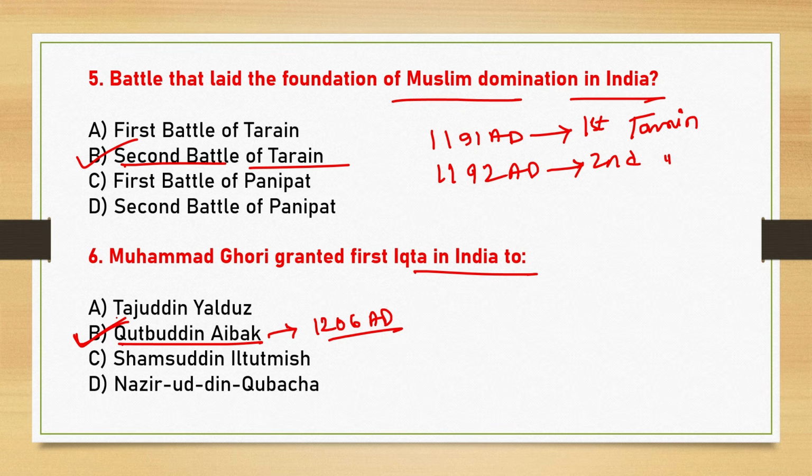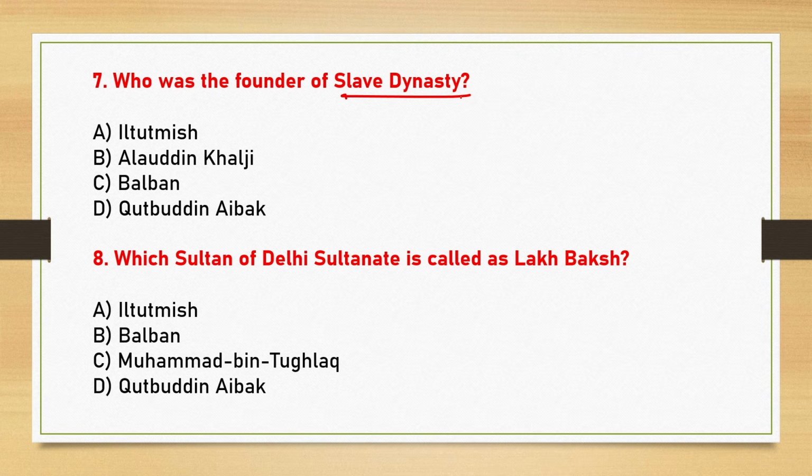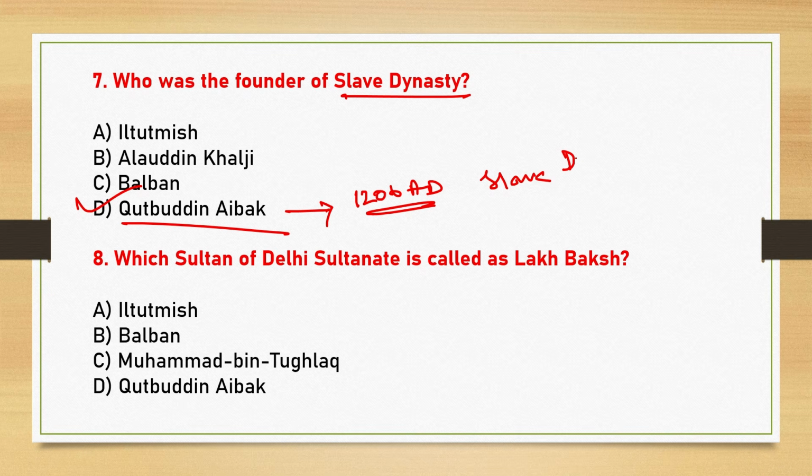Understand? Next, who was the founder of the Slave Dynasty? So here option D, Qutubuddin Aibak, is the correct answer. I have already told you, Muhammad Ghori first granted Iqta to Qutubuddin Aibak, and after the death of Muhammad Ghori in 1206 AD, Qutubuddin Aibak founded the Slave Dynasty, okay, and made himself independent.